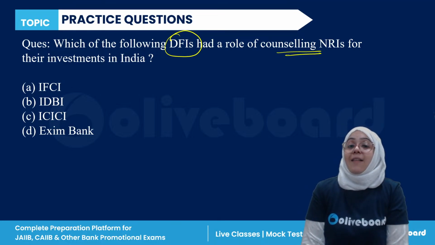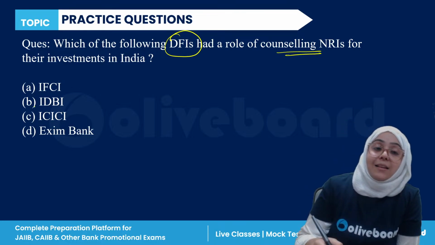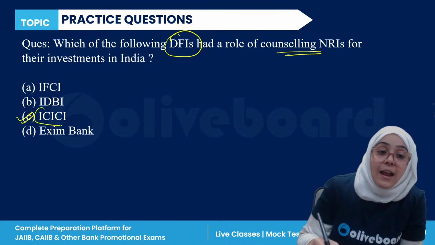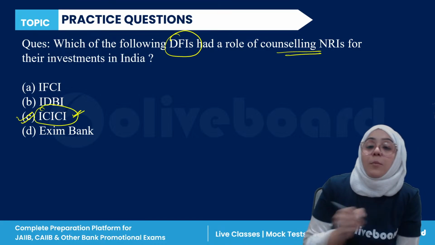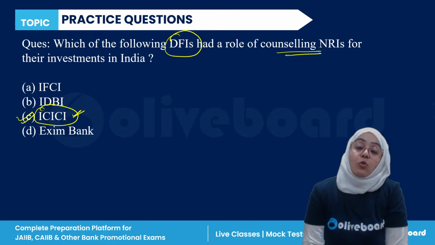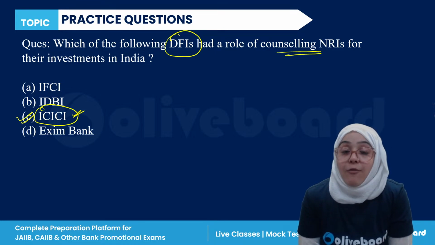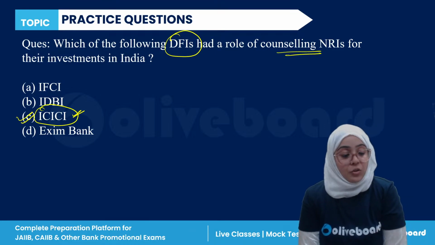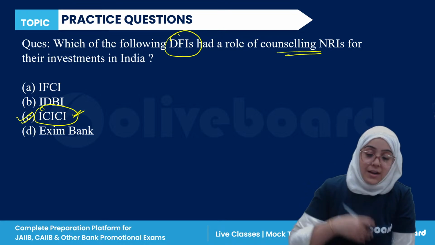Yes. So the correct answer for this is what? The correct answer is ICICI, Industrial Credit and Investment Corporation of India. They actually play a role of counseling NRIs for their investments in India. So C is the correct answer, everyone, right?